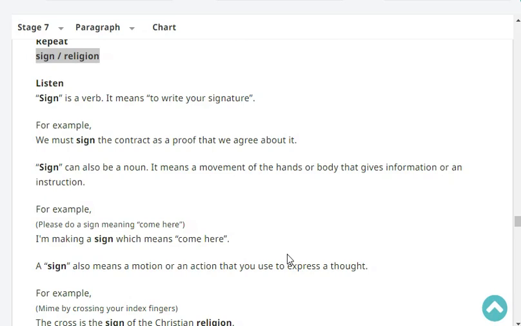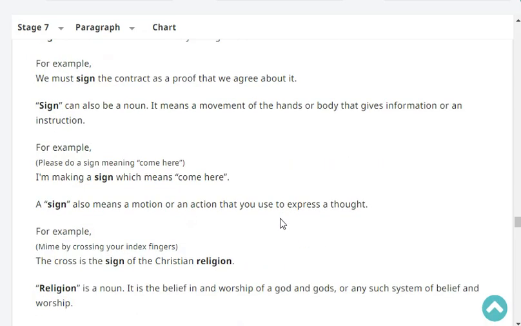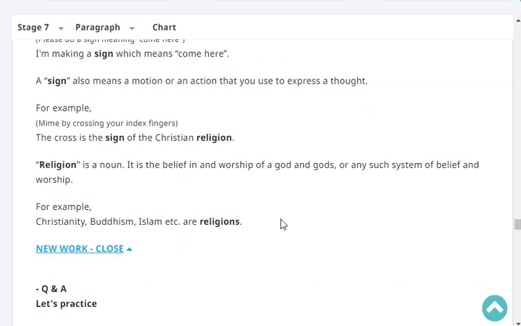Sign can also be a noun. It means a movement of the hands or body that gives information or an instruction. For example, I'm making a sign which means come here. A sign also means a motion or an action that you use to express a thought. For example, the cross is the sign of the Christian religion.